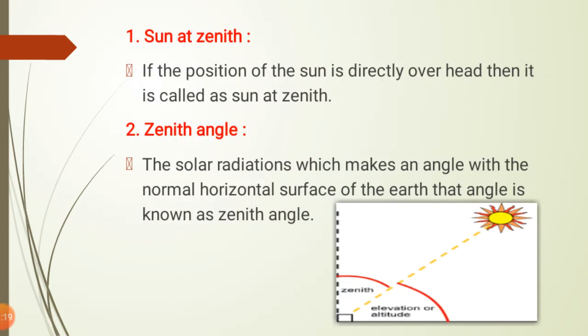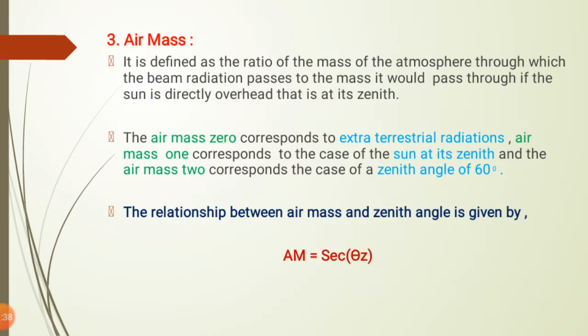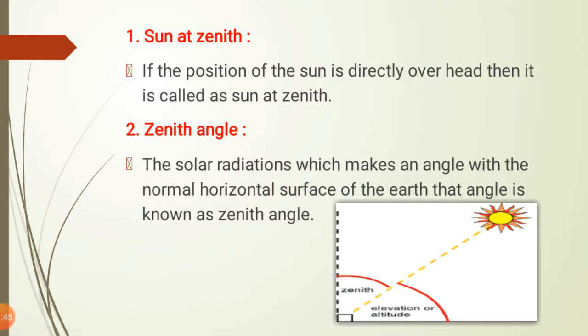Now next are some concepts related to the sun, the solar atmosphere, and the radiation coming from the sun. First is the sun at the zenith, second is the zenith angle, and third one is the air mass. These are very important terms about solar radiation. Now let's see the first, sun at zenith. If the position of the sun is directly overhead, then it is called the sun at zenith.